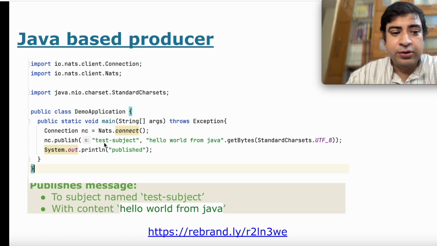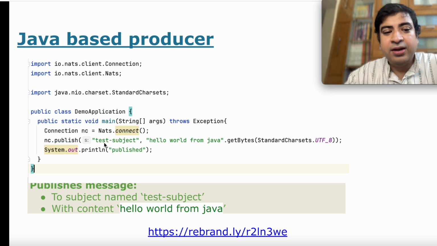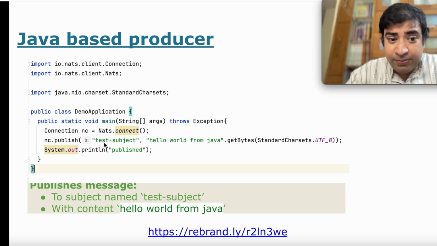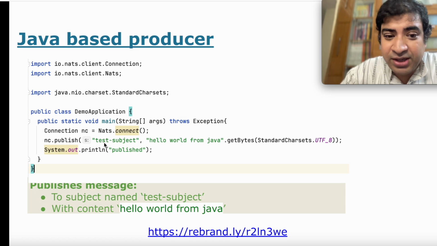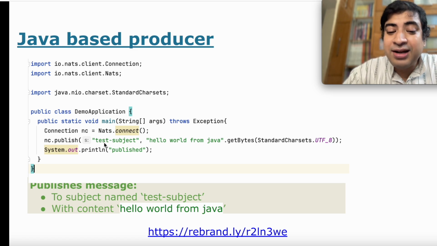So just like that, we can have different subjects or topics or queues where different types of messages will be delivered. So here the Java program is delivering a message to a specific letterbox named test-subject, and the content of the message is hello world from Java.